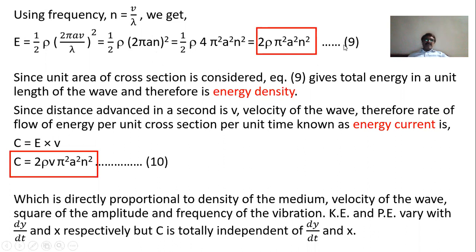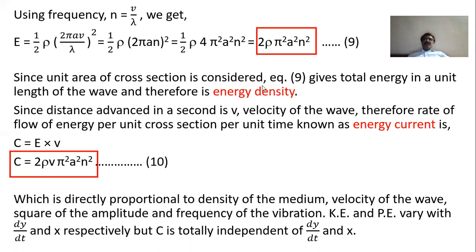So this is the important equation of average energy, in terms of the frequency of the vibrations of the particle in cycles per second, or in the unit of hertz.